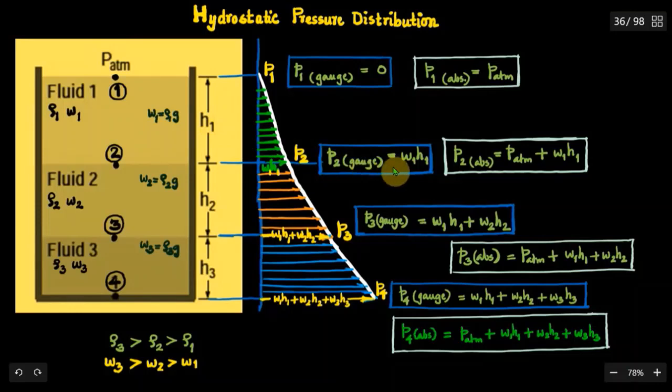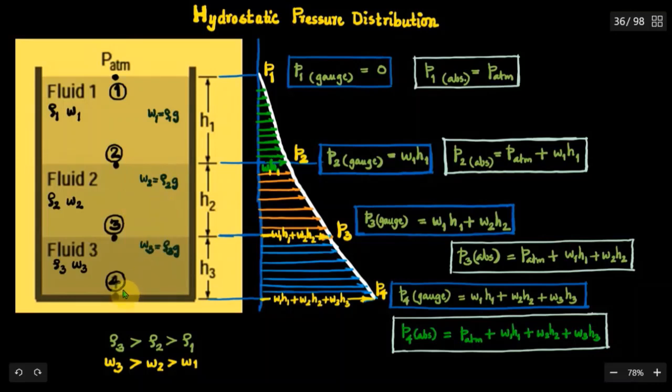At the point 3, under the influence of the liquid columns h1 of specific weight W1 and h2 of specific weight W2, the gauge pressure P3 gauge will be equal to W1 h1 plus W2 h2. In other words, the gauge pressure at 3 will be equal to the gauge pressure at 2 plus the pressure due to the liquid column of height h2 and specific weight W2.